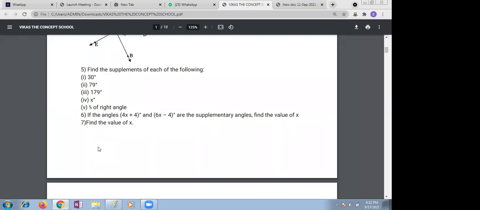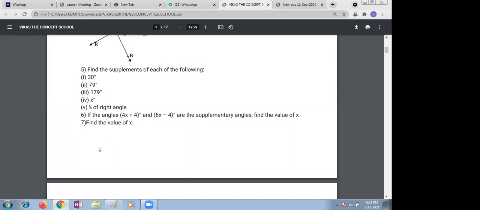Sahashwita. Yes, ma'am, it's 150. Why? Reason. When two angles form 180 it is known as supplement angle. So 180 minus 30 is equal to 150.